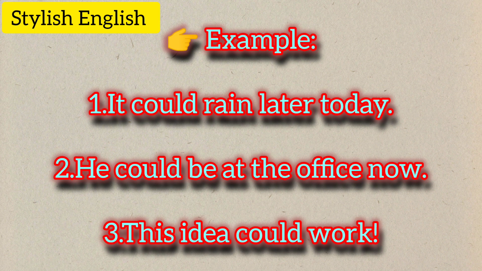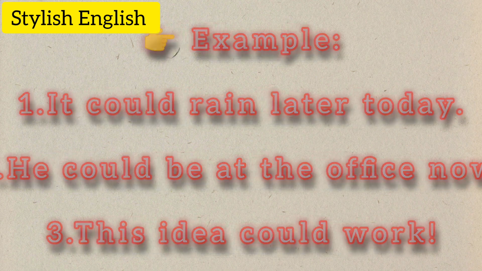3. Possibility. Use could to show something is possible but not certain. Example: it could rain later today. He could be at the office now. This idea could work.